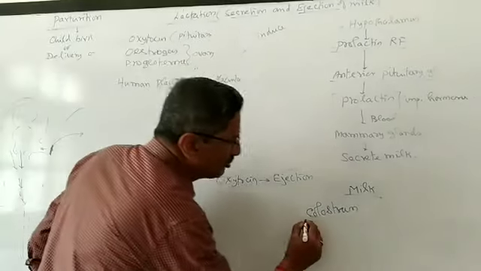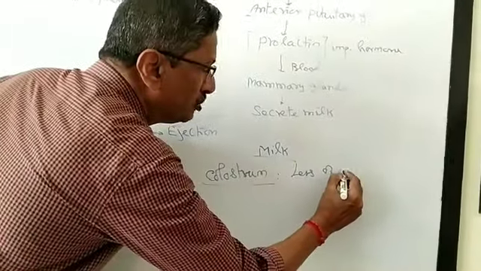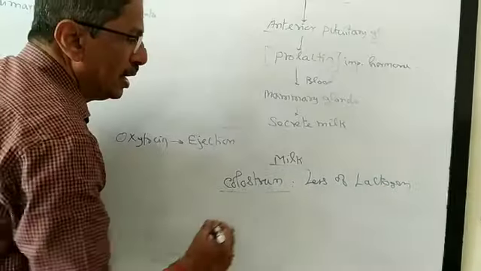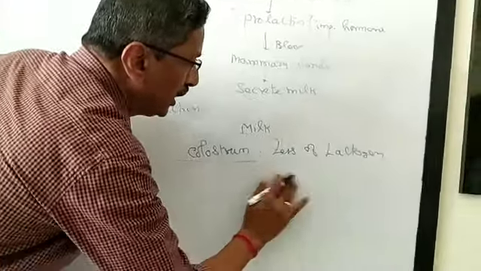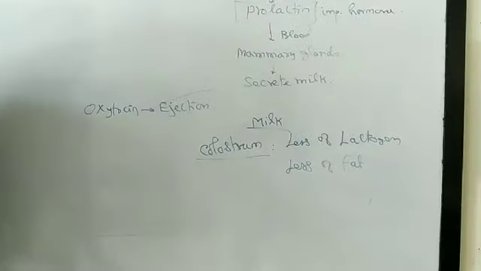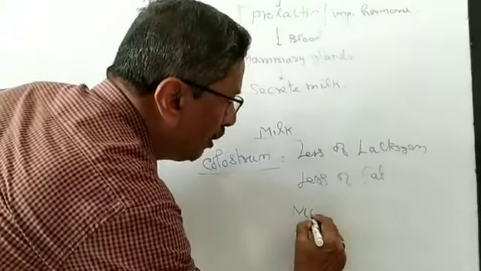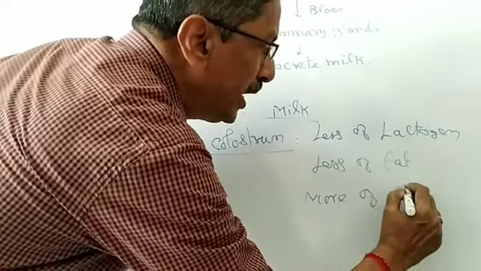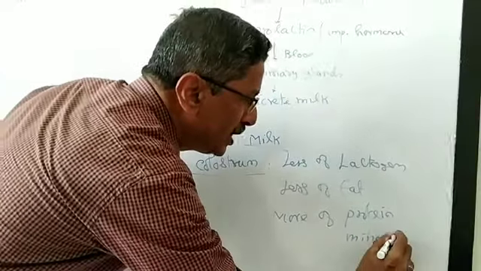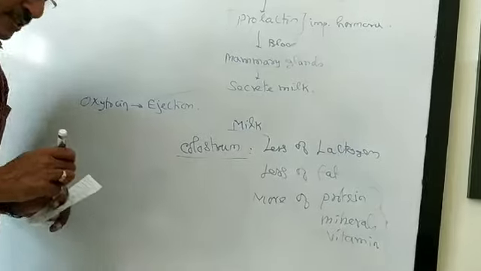Now what is the importance of colostrum? It is a nutritive fluid, as I said. It has a small amount of lactogen. Lactogen is a part of glucose. It also has less fat, because the child doesn't want more fat. But it has more protein, and more minerals and vitamins. These three are very important for the child.